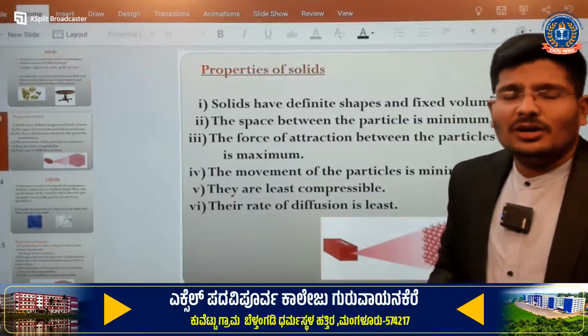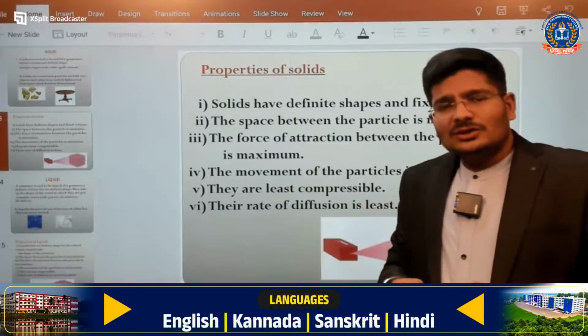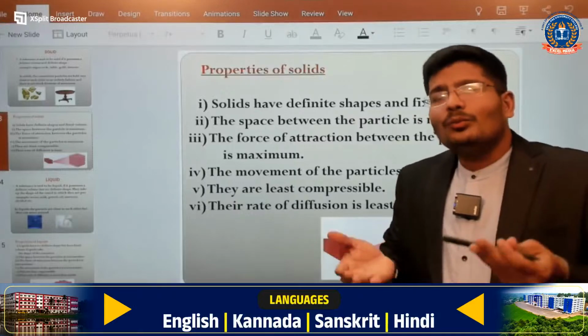So what is the meaning of density? When the compressibility is less, the density is high, so that time the mass will be more.